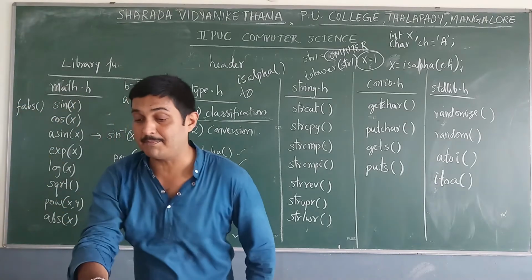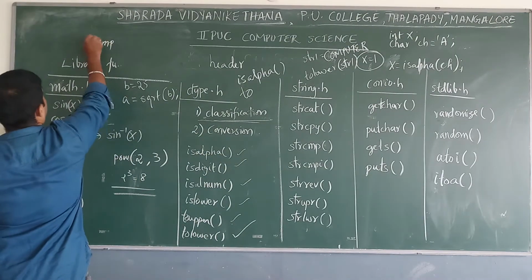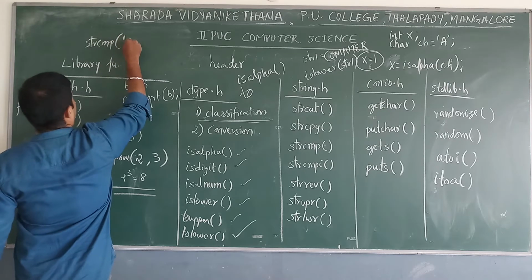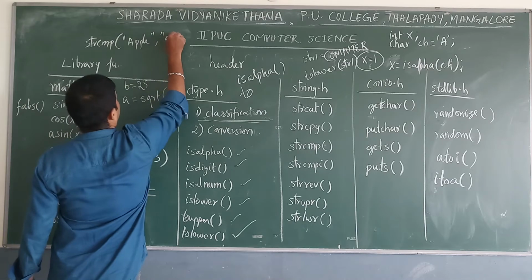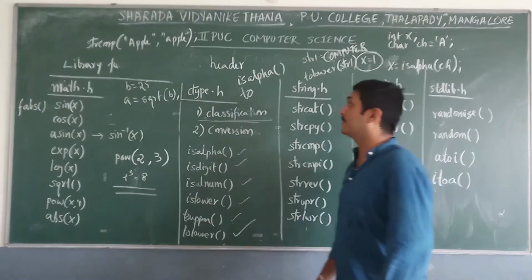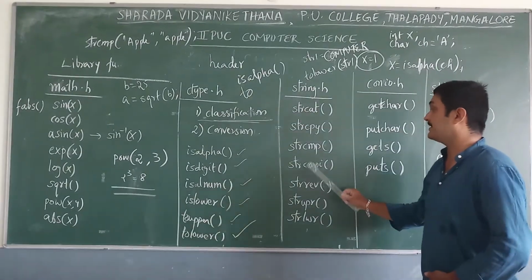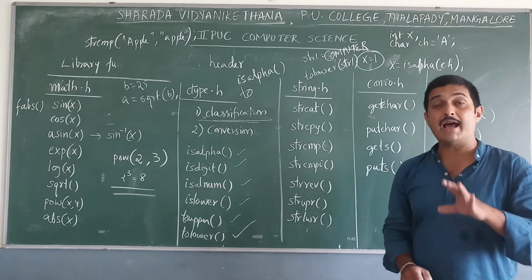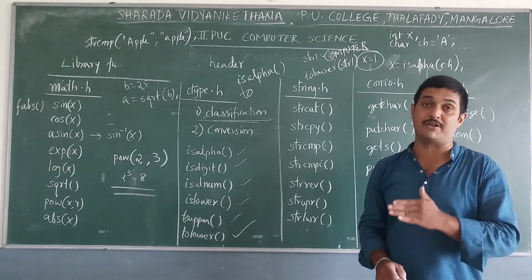See, here strcmp and then apple. Your first letter is a capital letter, second letter is a lowercase letter, and here strcmp gives the ASCII difference between two strings. ASCII difference means ASCII value difference.